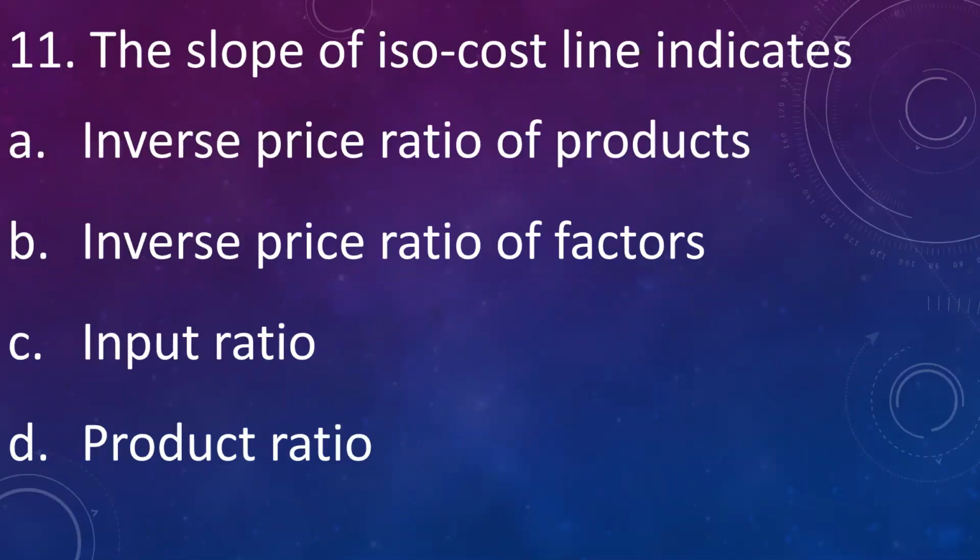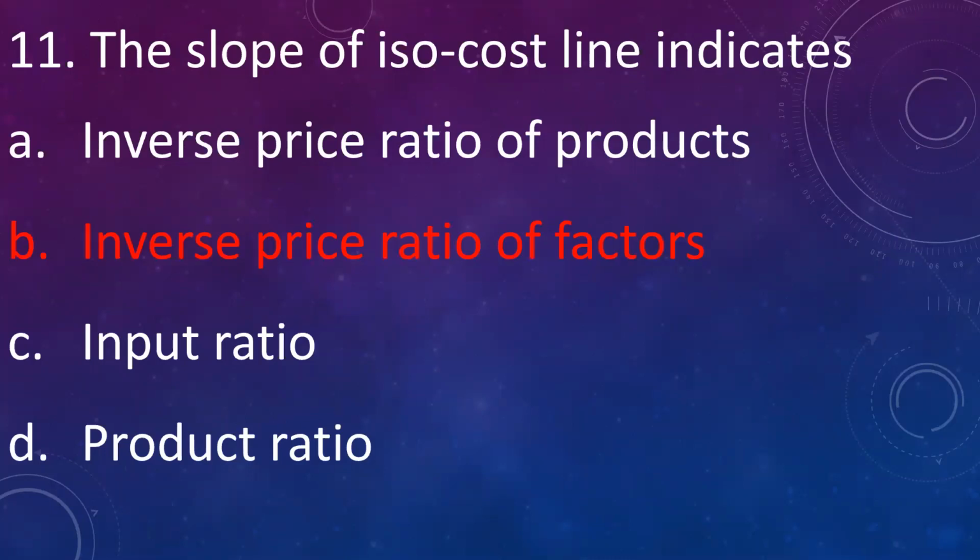The slope of isocost line indicates: A. Inverse price ratio of products, B. Inverse price ratio of factors, C. Input ratio, D. Product ratio. Answer is inverse price ratio of factors. Isocost line is the budget line or amount of inputs that can be purchased with the given level of amount, so it is called as isocost.